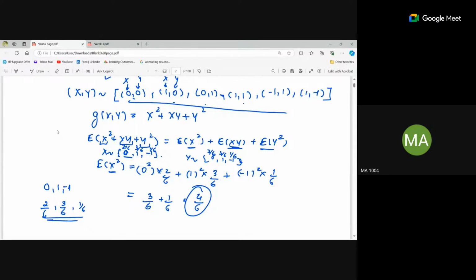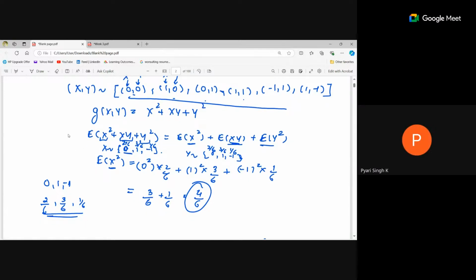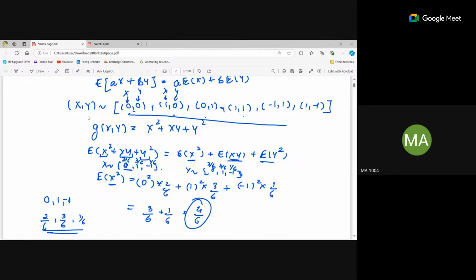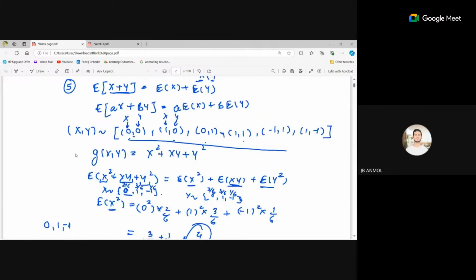Yeah, this is an independent case. Okay. Same can be done for x square as well. It can be written as expectation of x into expectation of x.